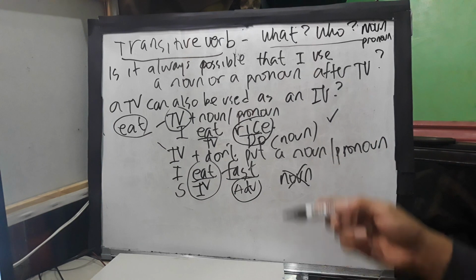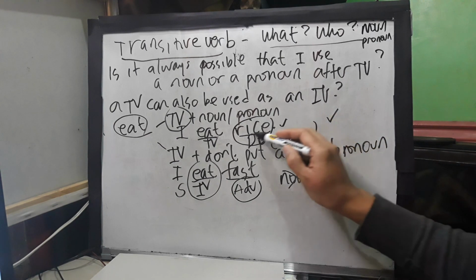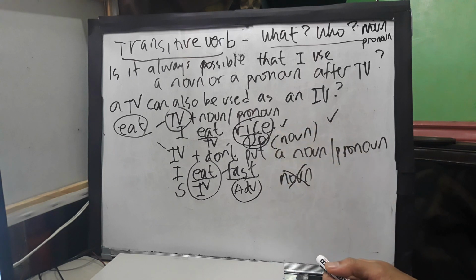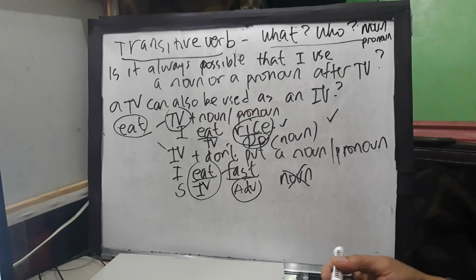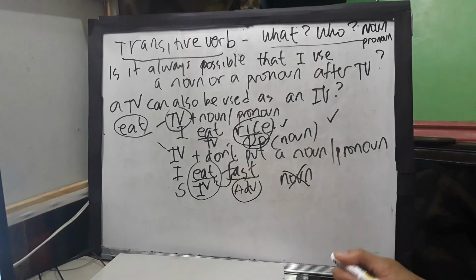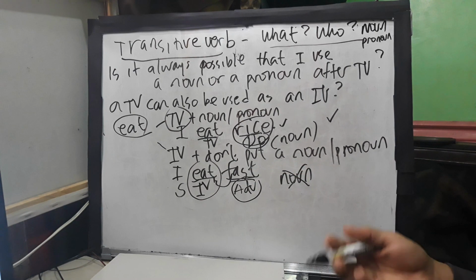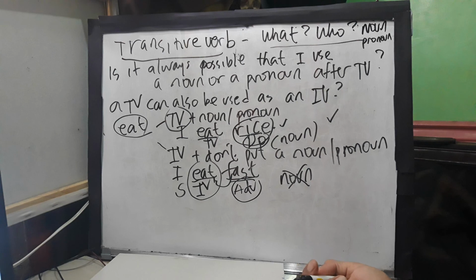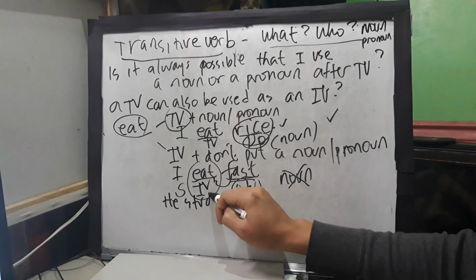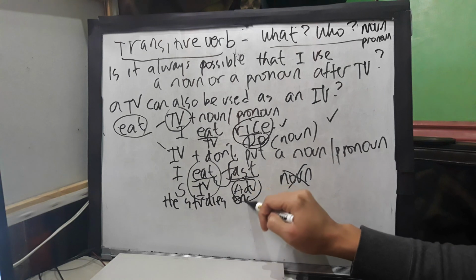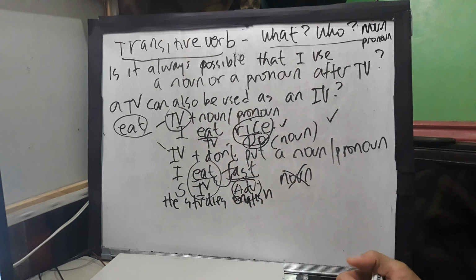So in this case, I eat rice, your focus could be the direct object. What do you eat? But in this case, I eat fast. So we're focusing on the adverb. Let's have more examples in here. Let's say he studies, for example, you can say he studies English or I study English.